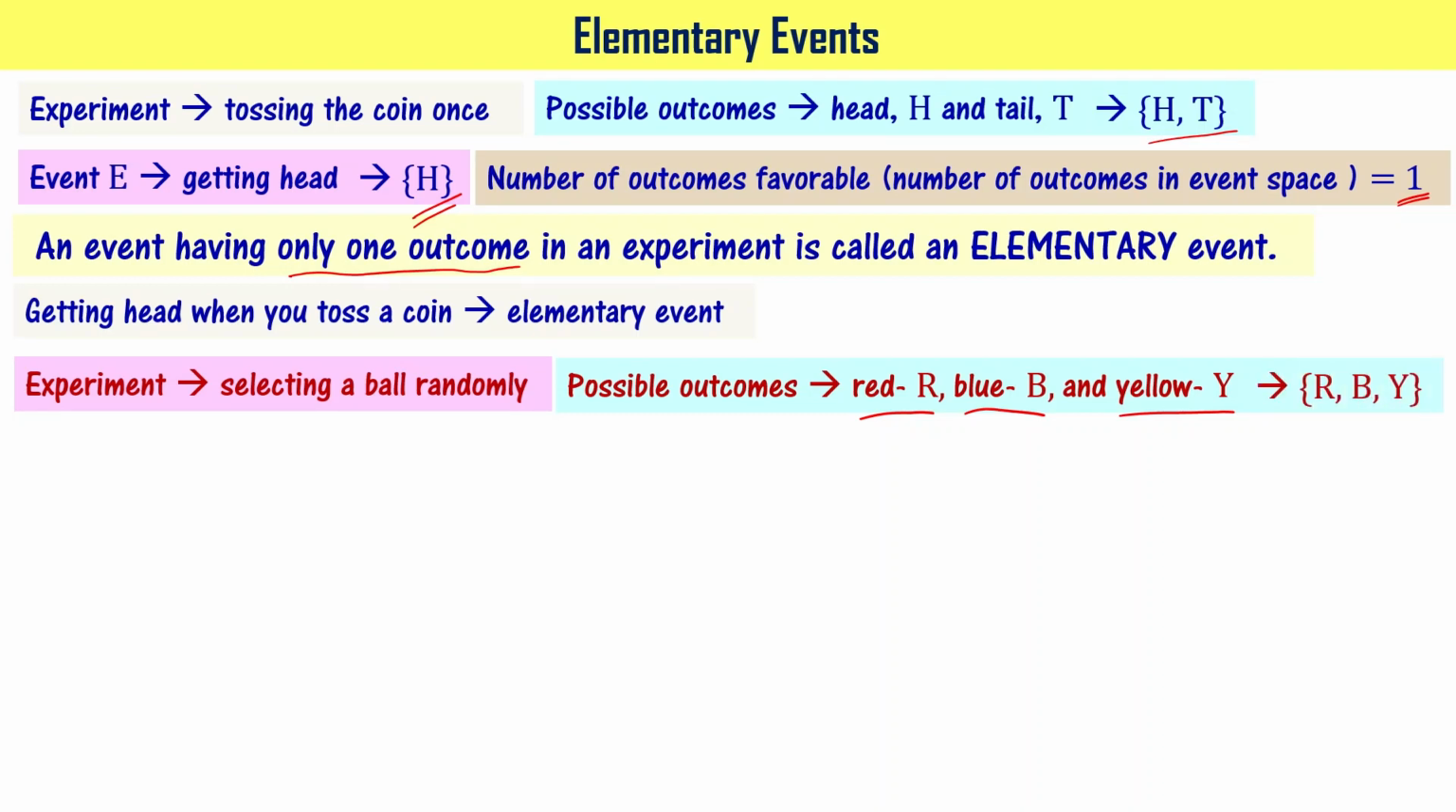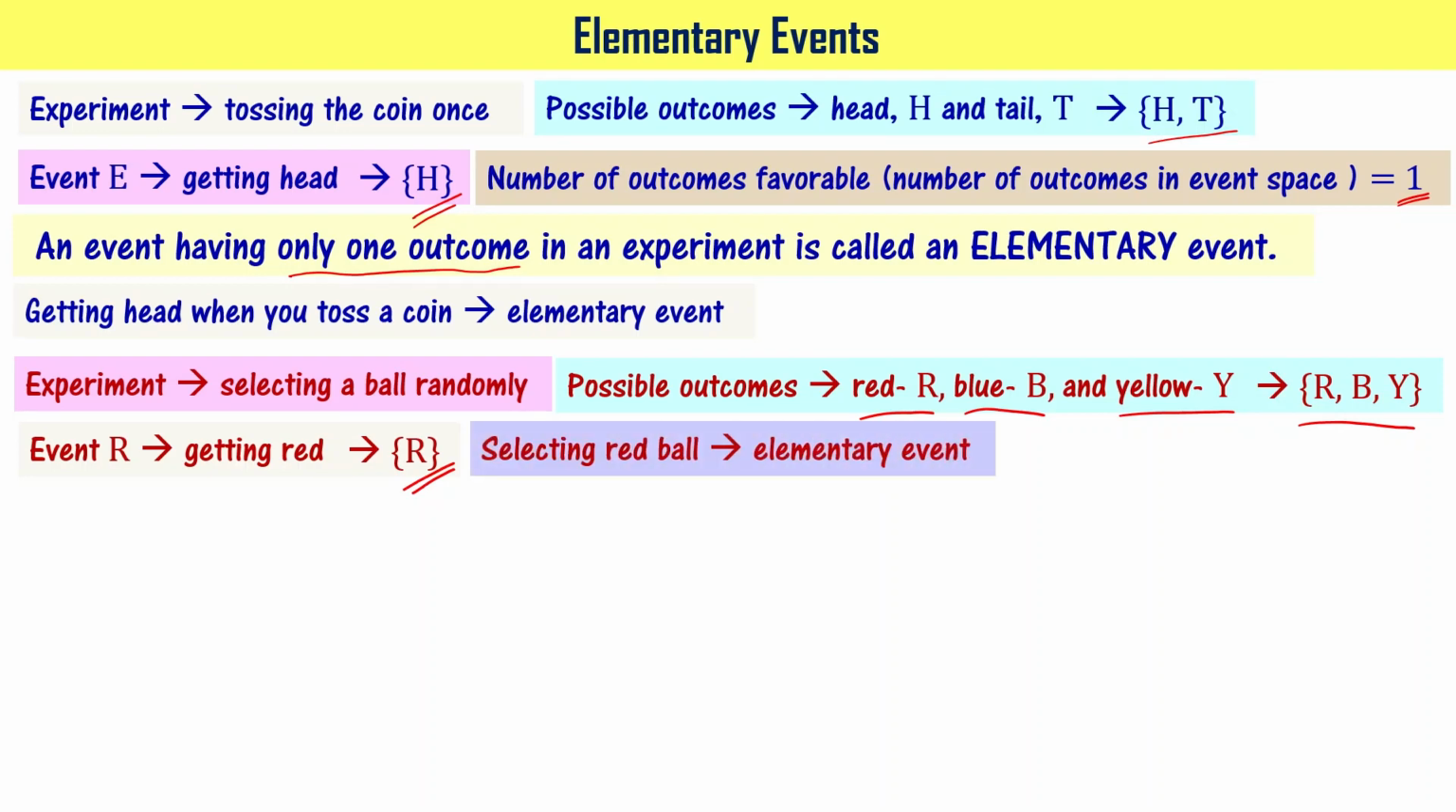It means the sample space will have R, B, and Y. So the number of elements in the sample space, or the number of outcomes in the sample space, is 3, right? Let's say that getting a red color ball is the event R. So that event space will have only one entry, that is R, right? Since the number of outcomes favorable for this particular event is only one, you say that selecting the red color ball is an elementary event. Please note this.